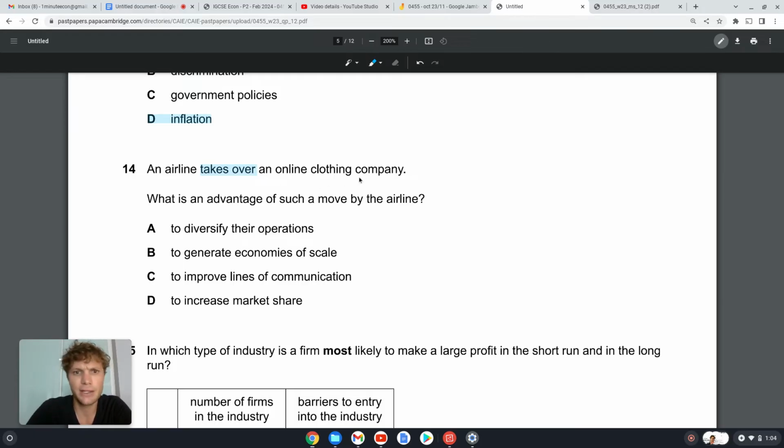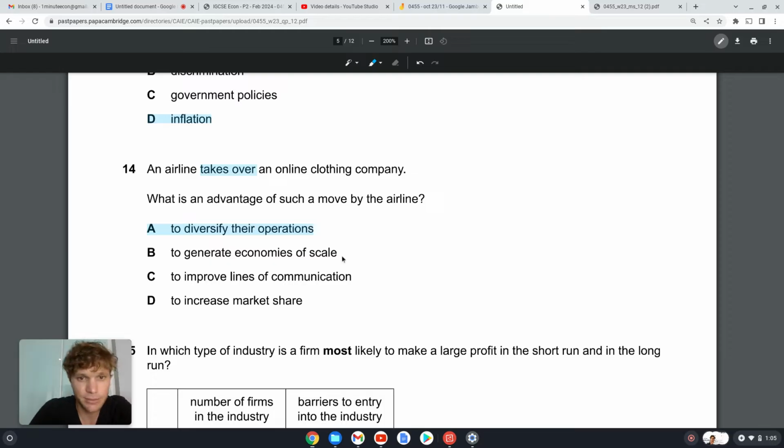So an airline buying a clothing company, you might think it's quite strange. There you go. They want to diversify their operations. Okay, so the more different types of markets that we're in, then the less we are exposed to risk, right? So like COVID-19, airlines couldn't operate for how many months, right? But people could probably still buy clothes online, so they could still generate some profit during that time, by way of example. Okay, so that is diversification, means you have different types of products, or you're in completely different markets, right? And it's so that you can reduce your risk.